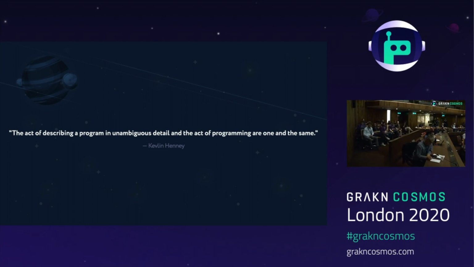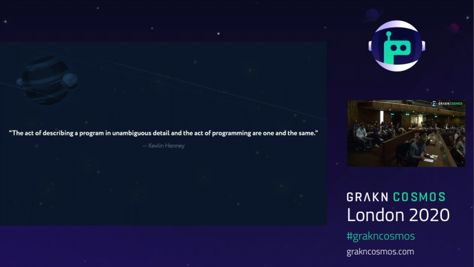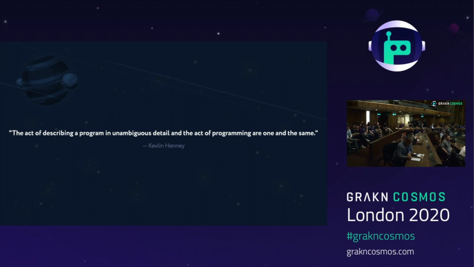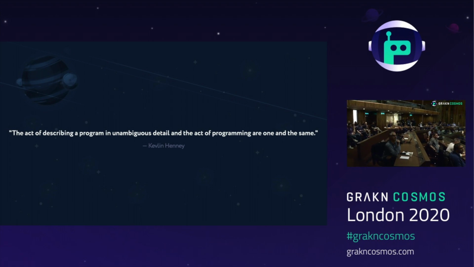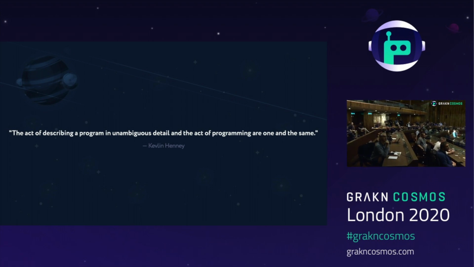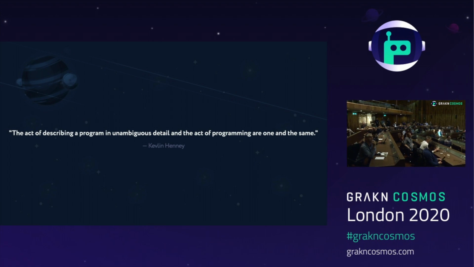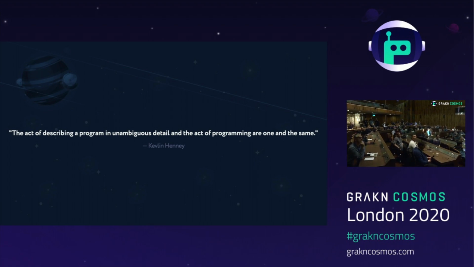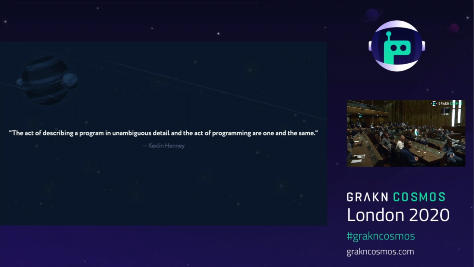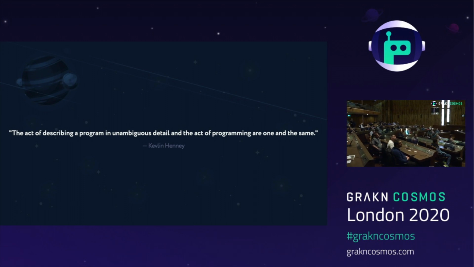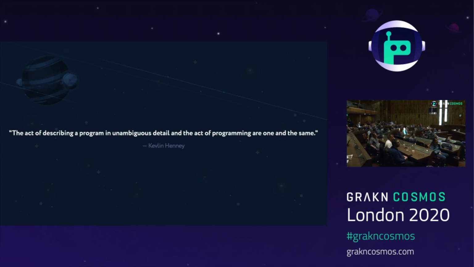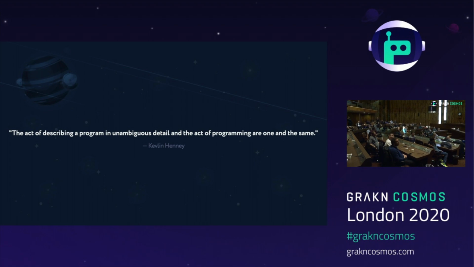If there's one thing you remember from this presentation, I hope it's this. As time goes by, programming languages become more abstract and, as a consequence, much closer to the requirements and formulas we naturally use in human language. But ultimately, the act of programming has always been and will always be about describing requirements clearly enough for machines to execute. How we express those requirements is the only thing that's changing.